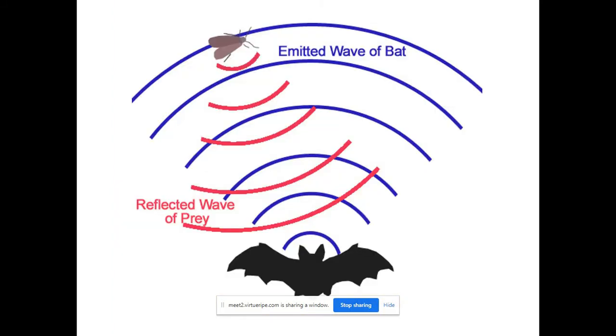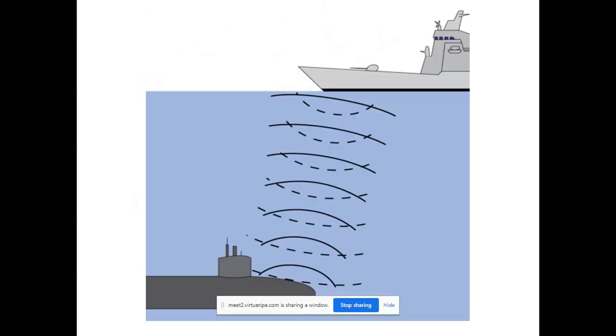Similar to bats. Bats also hunt at night. This means the bats cannot see the insect or other prey, so they use sound waves to detect the prey. Engineers got inspired by this concept, and they are using sonar to identify submarines.